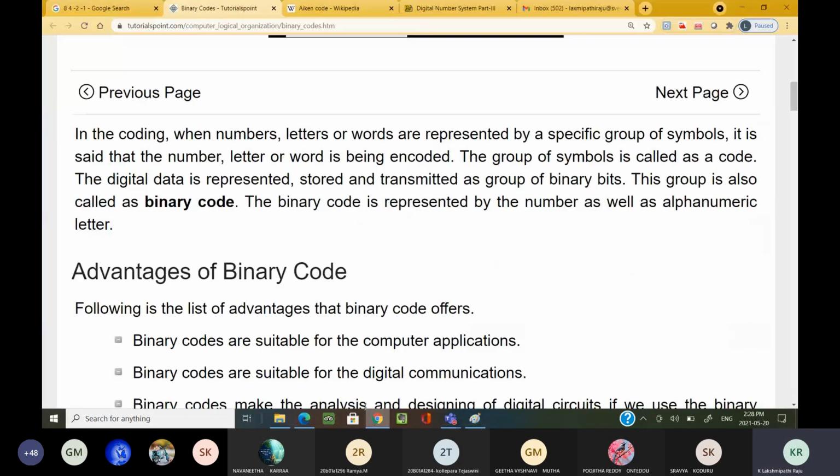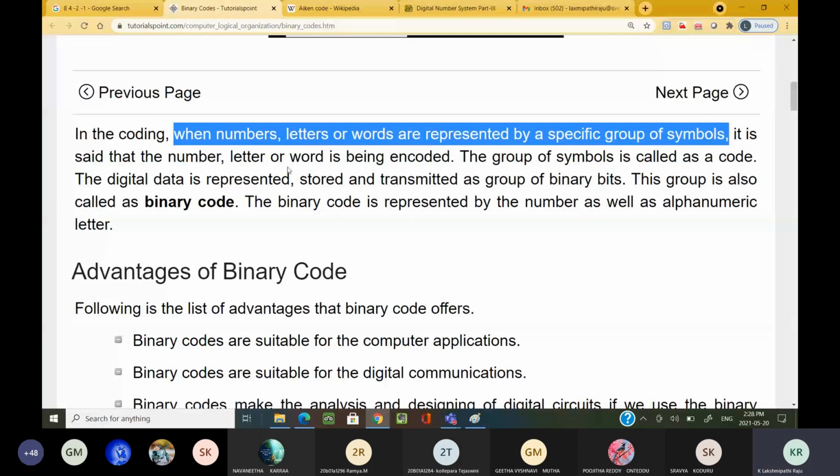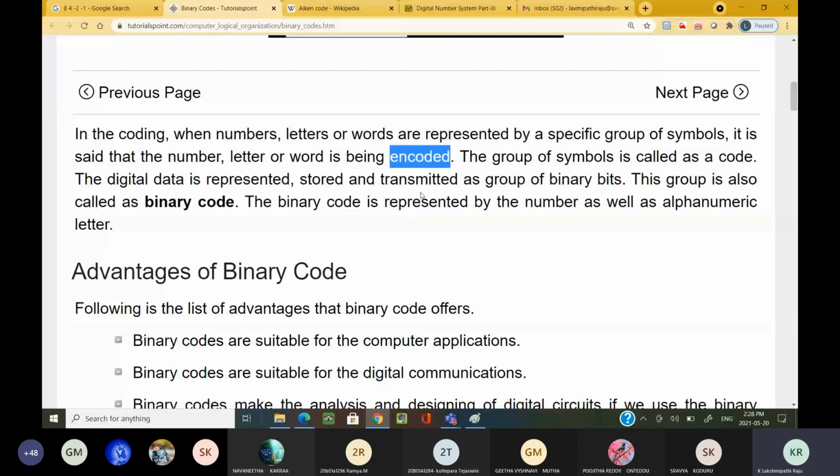That is what he is explaining in this para. When numbers, letters or words are represented by a specific group of symbols, it is said that the number, letter or word is being encoded, meaning we have converted it into some code. How have we coded the capital A? The group of symbols is called a code. The group of binary bits we call a binary code.